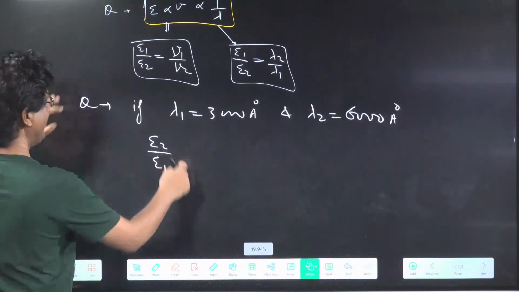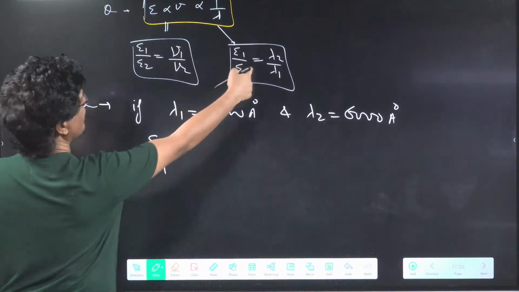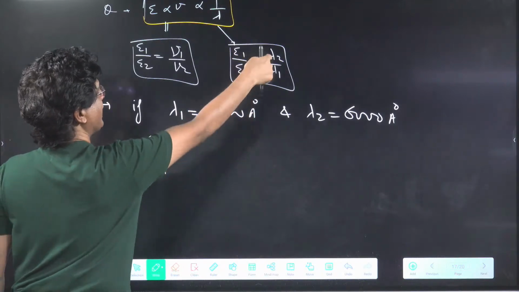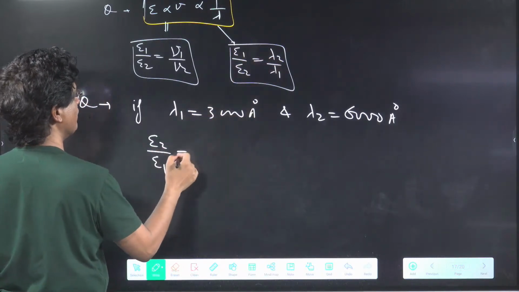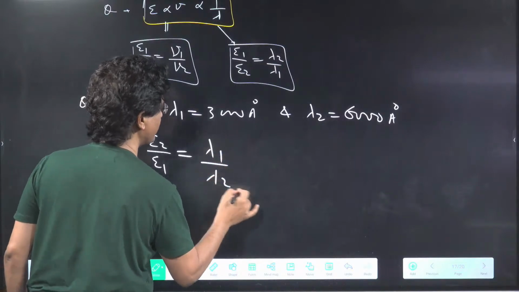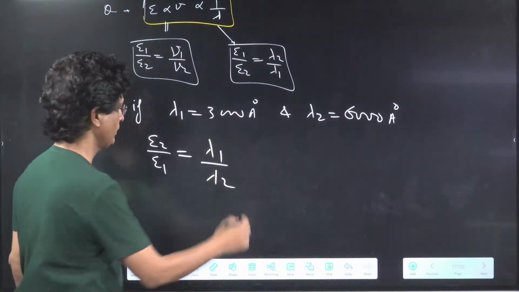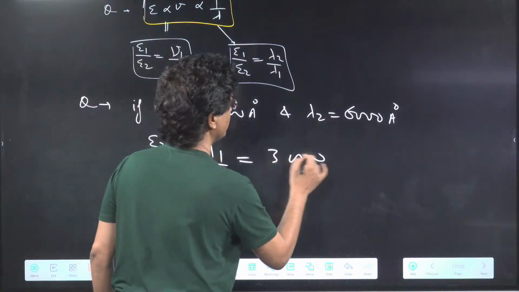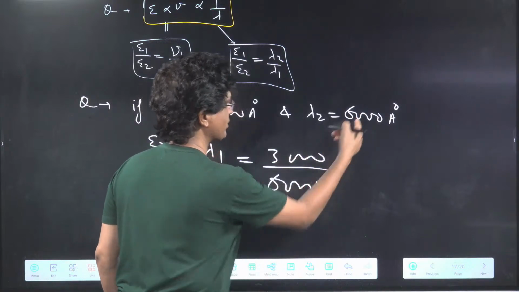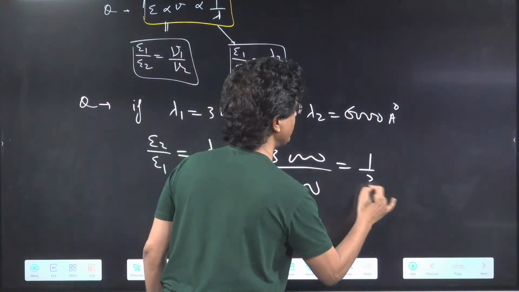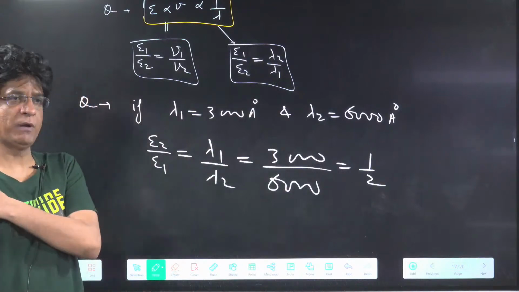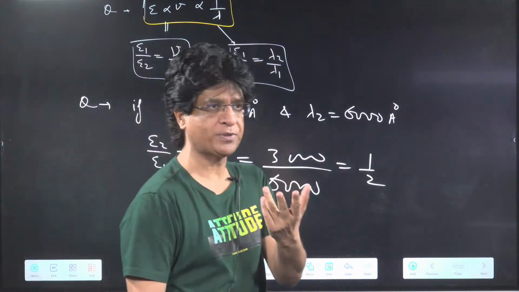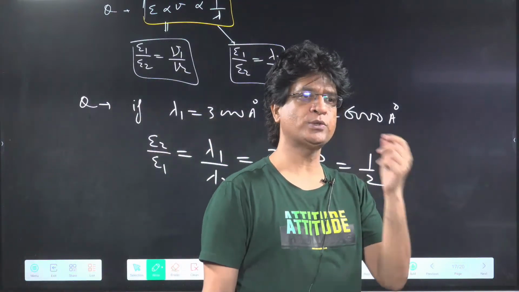I know that E1 by E2 equals lambda 2 by lambda 1. So E2 by E1 will be lambda 1 by lambda 2. Lambda 1 is 3000 and lambda 2 is 6000 from here. This will be 1 by 2. So E2 by E1 is 1 by 2. Be careful because they will give you both the options, 1 by 2 as well as 2 is to 1.